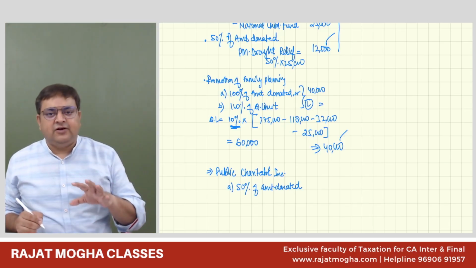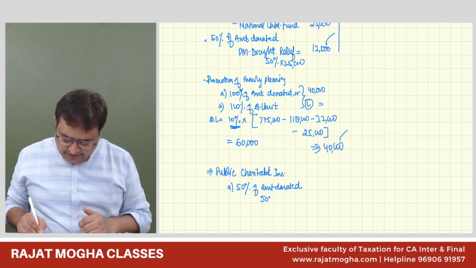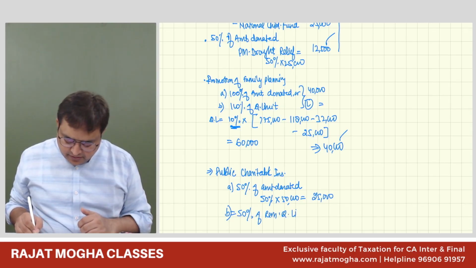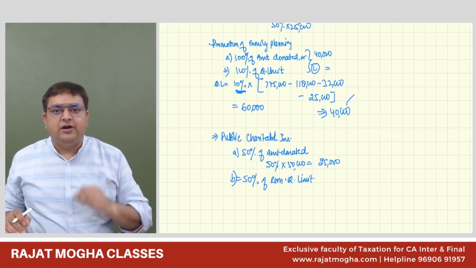We have donated 50,000 rupees. 50% of 50,000 is 25,000. Or B is 50% of the remaining qualifying limit.